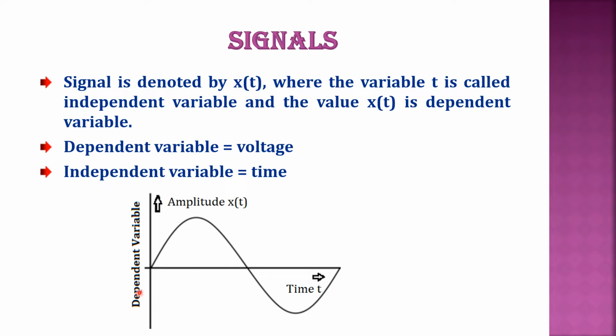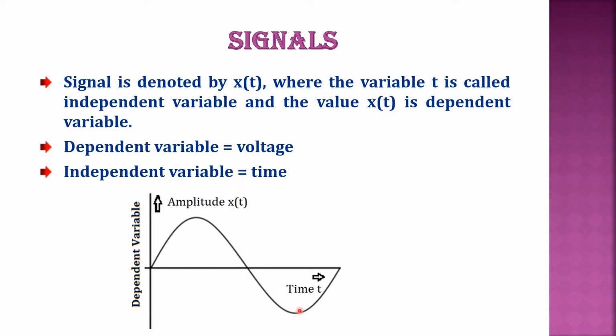Why the amplitude of the voltage is called a dependent variable is that its value at any instant of time, you are specifying only with respect to time. Say at 0 the amplitude of the voltage is 0. At this point the amplitude is maximum. Once again at this instant the amplitude is 0.